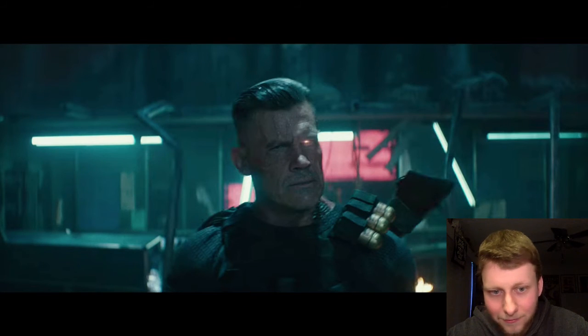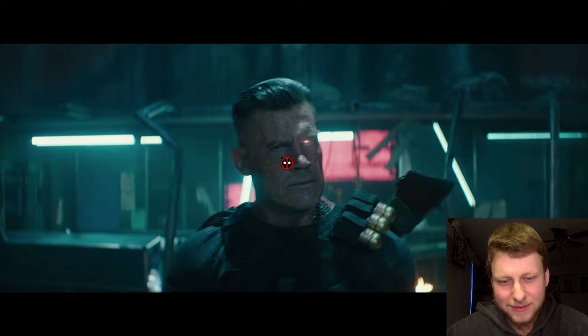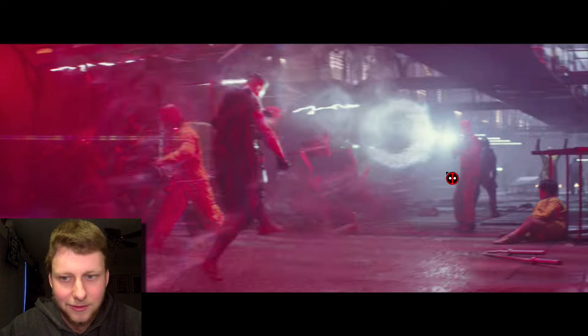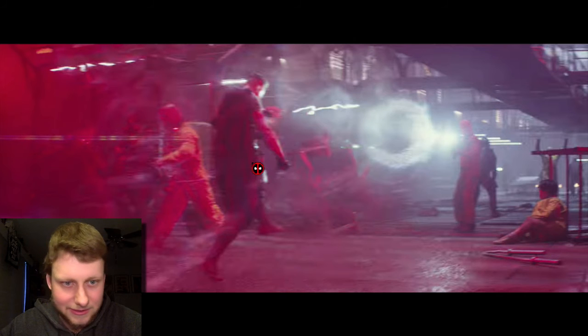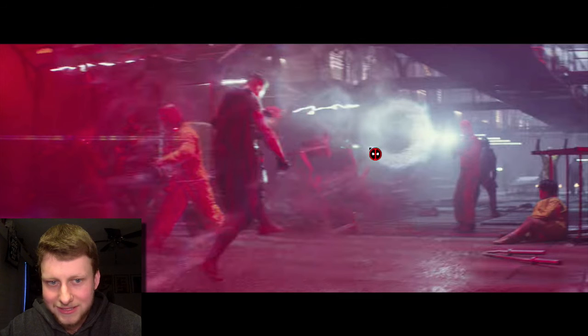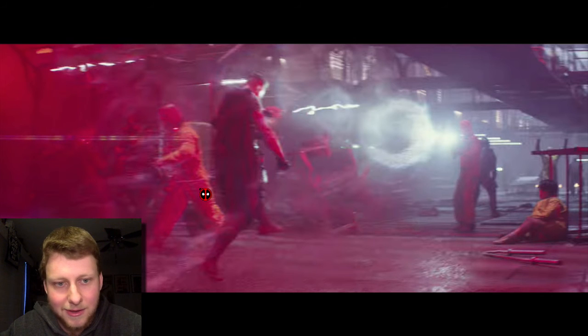And then we get a shot of Cable. It looks like this could be somewhere maybe at Weasel's bar. We'll have to wait to see. And then we get a shot here, but it looks like Deadpool. This looks like the kid that Cable wants to kill, and Deadpool's trying to protect. And then Deadpool blasts him with some sort of ray gun that picks him up off his feet and sends him flying.